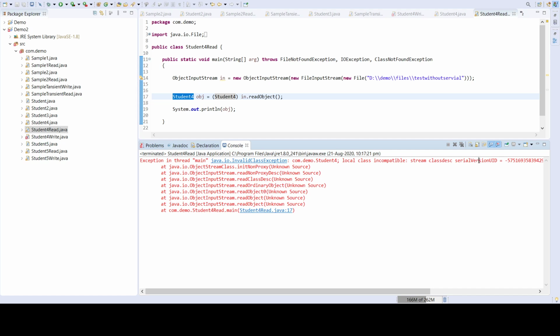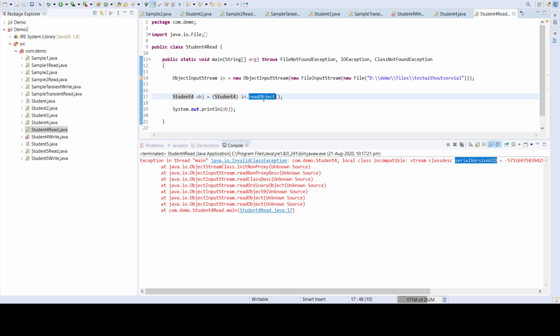It is happening because of the serial version UID. How does the serial version UID work? Whenever we compile a class, the compiler automatically takes care of the serial version UID, and whenever we recompile it again and again, it automatically changes. Whenever it is read back, it checks the serial version UID which was persisted against the one read back from the file. It is not matching, so we get the error message.